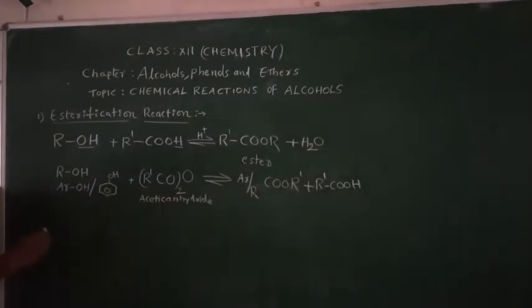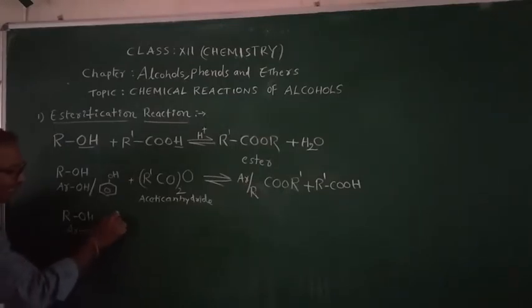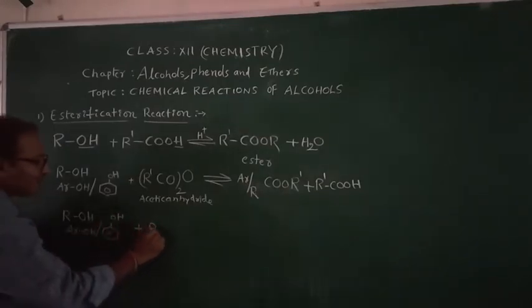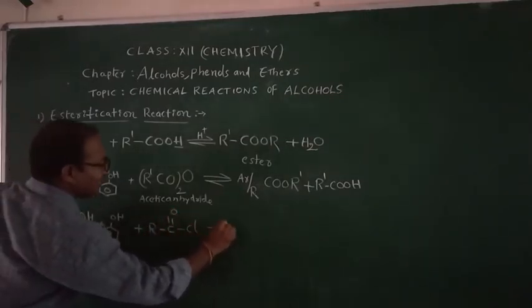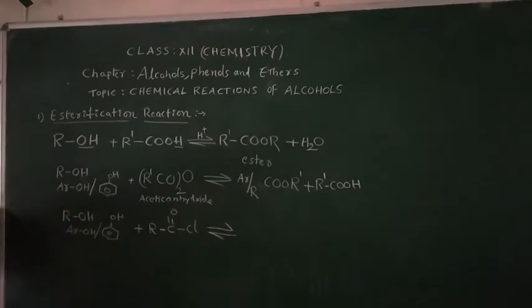Right? Even acetyl chloride also. Alcohols, aromatic hydroxides, that is ArOH, or even phenol, even they react with acetyl chloride, RCOCl. This is called acetyl chloride. Here also you are going to get ester.